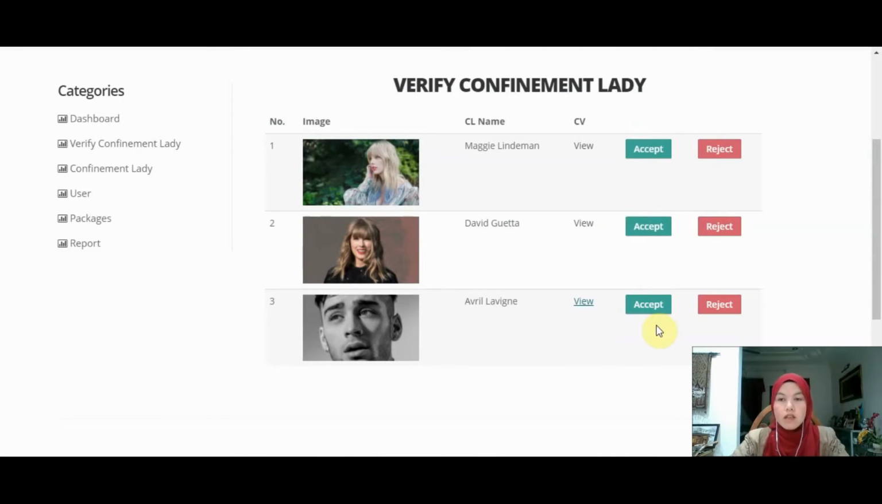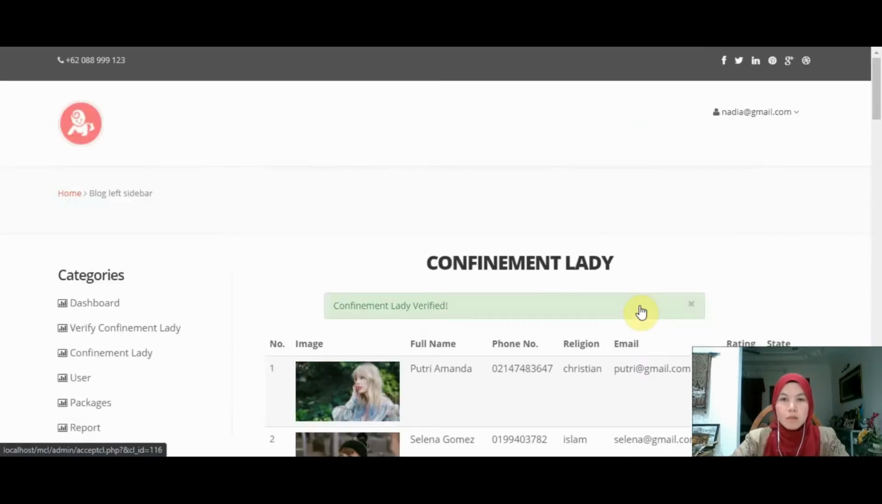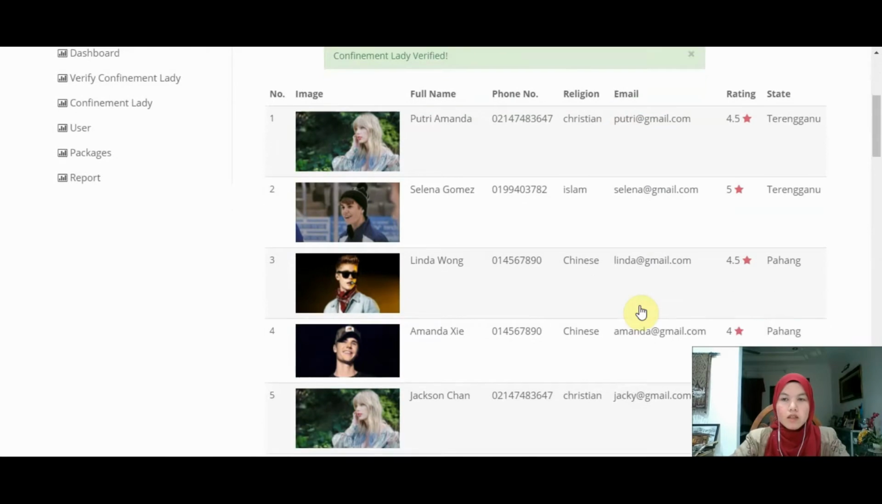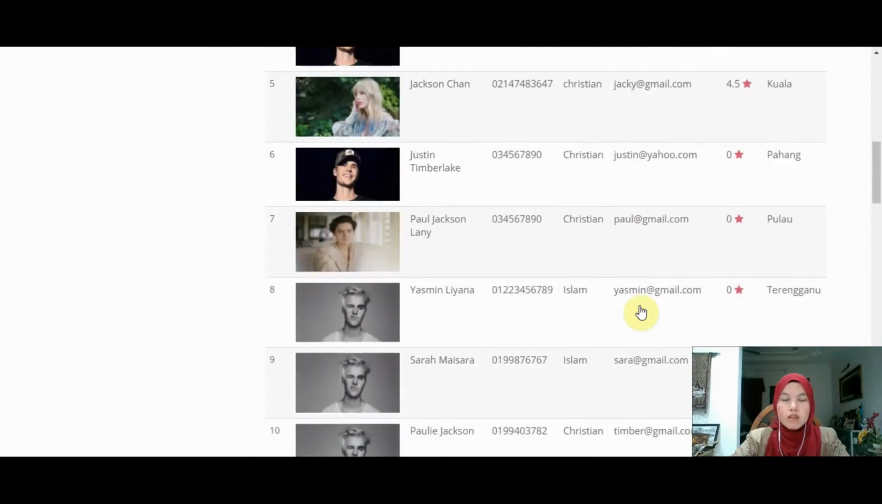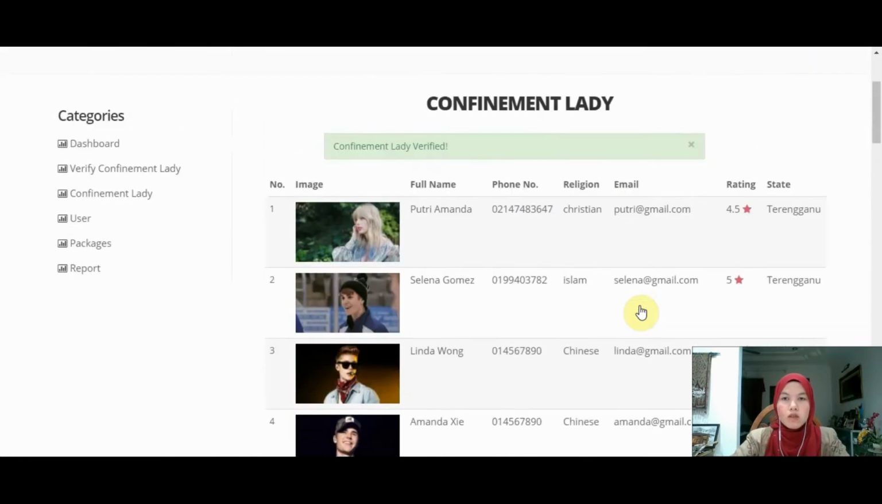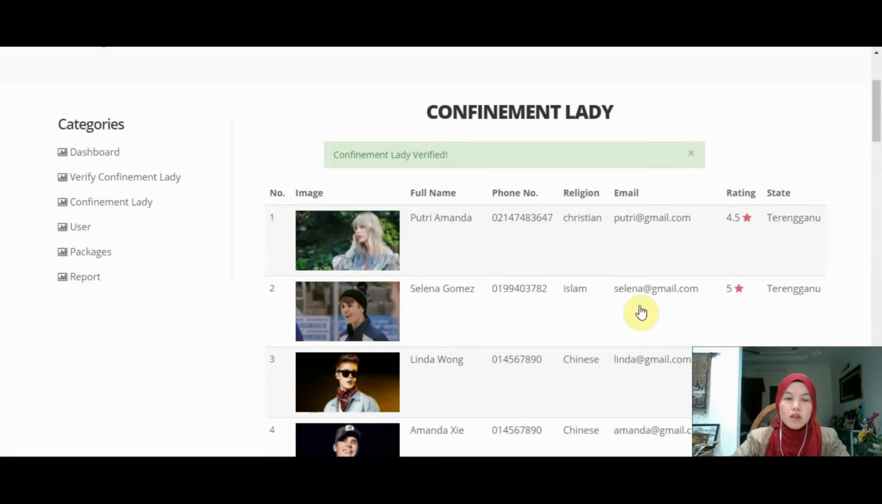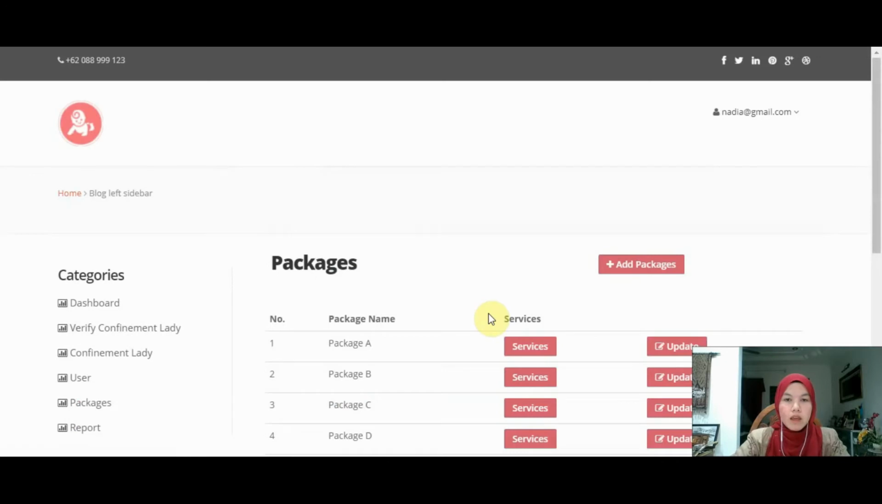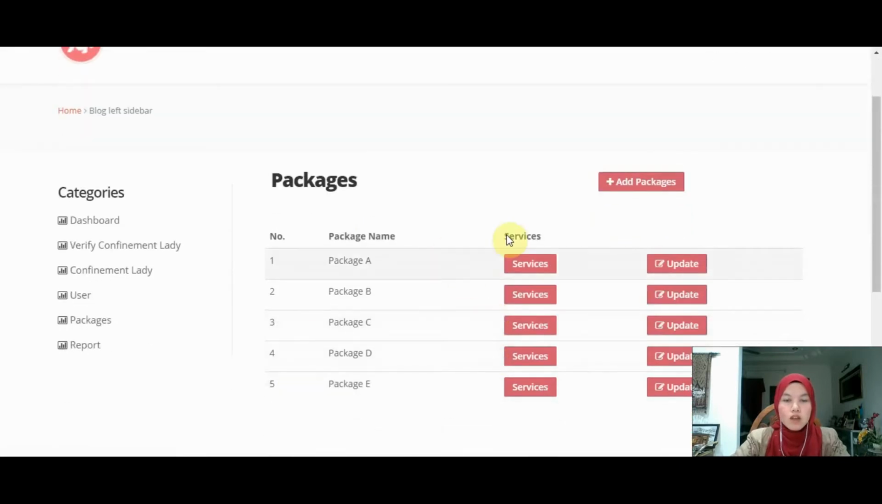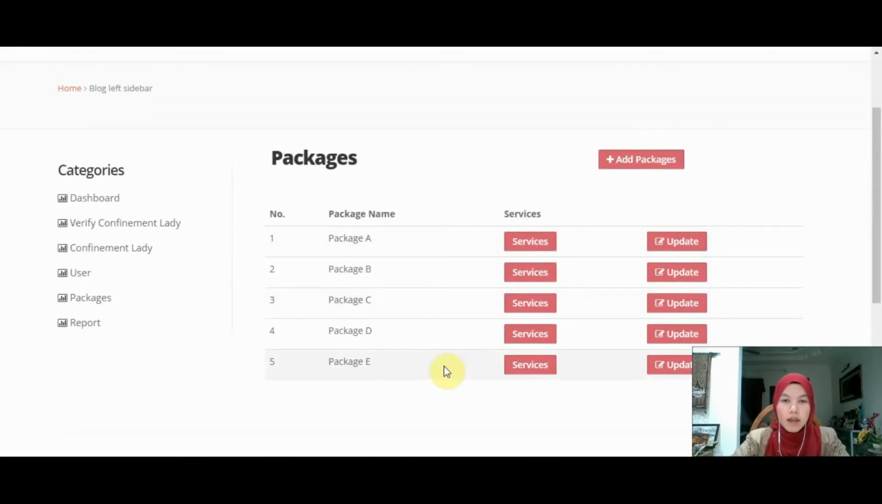If the CL is well experienced enough, admin can simply click the accept button. And here is the list of verified confinement ladies, so they can continue to log into the system and get their customers from the system. The admin also can manage packages. Here is the list of packages that have been added by admin. Admin also can add packages and update the package details.